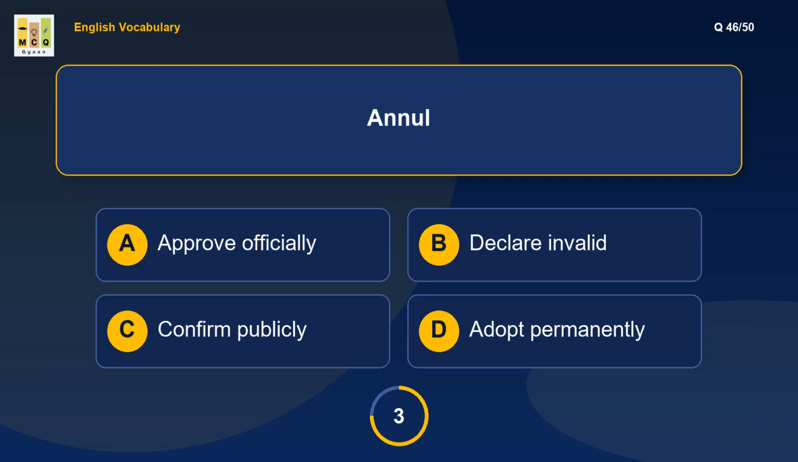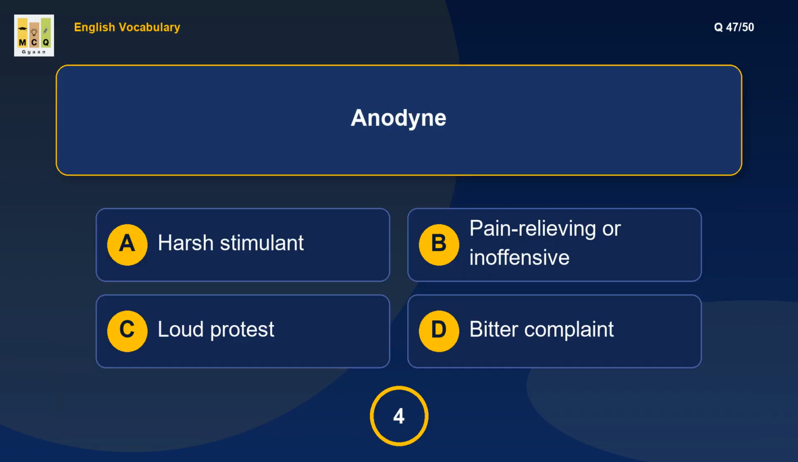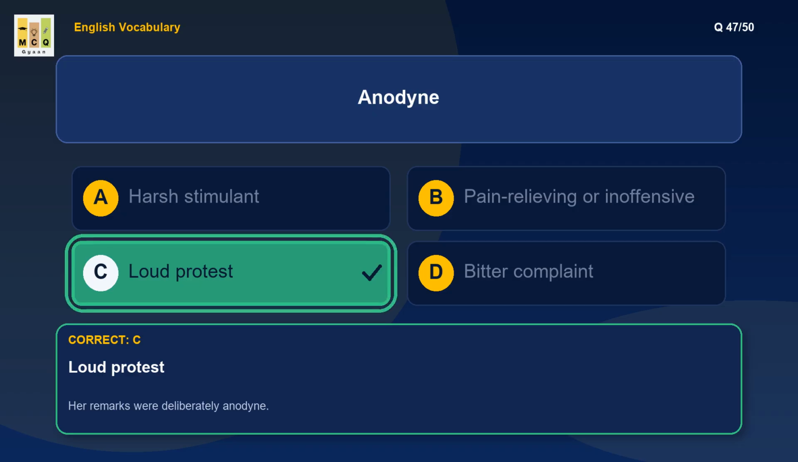What is the meaning of annul? Annul means cancel legally. Example: the court annulled the marriage. What is the meaning of anodyne? Anodyne means soothing or harmless. Example: her remarks were deliberately anodyne.